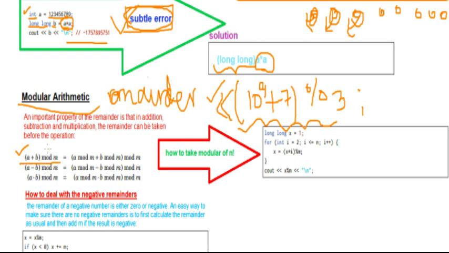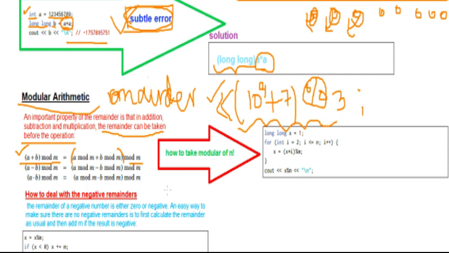Here mod means this percentage sign. So (a plus b) mod m is basically (a mod m plus b mod m) mod m, right? So an important property of a remainder is that in addition, subtraction and multiplication, the remainder can be taken before the operation, right?